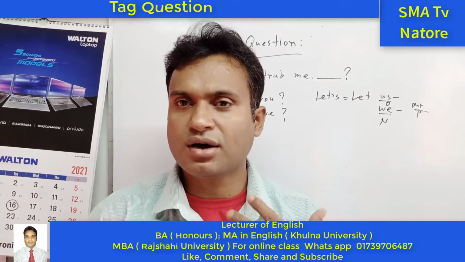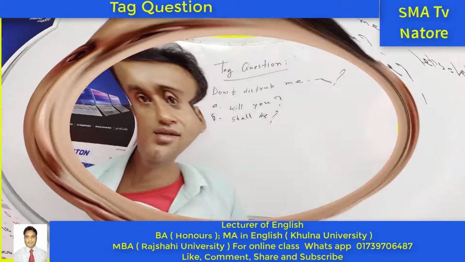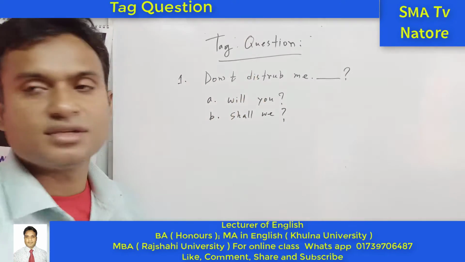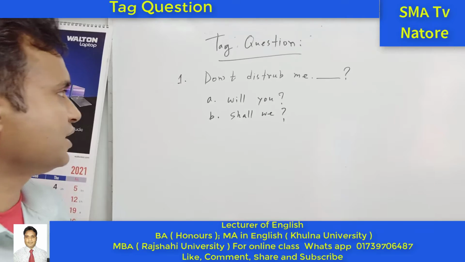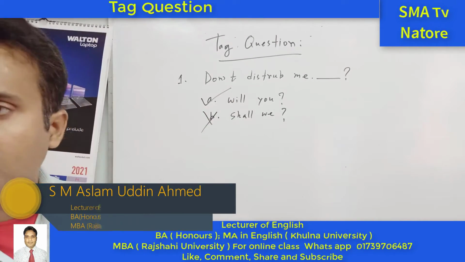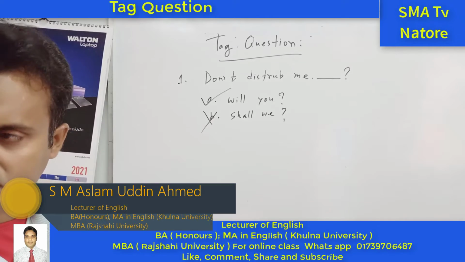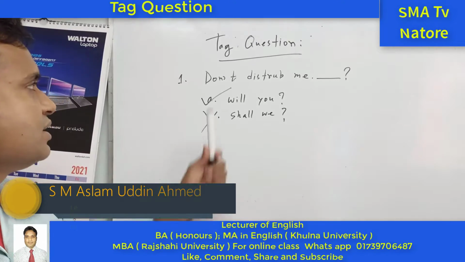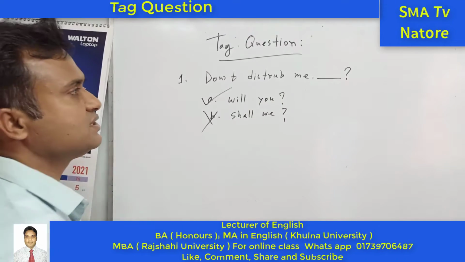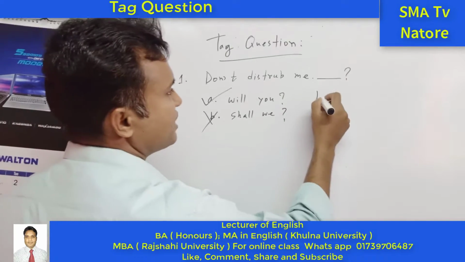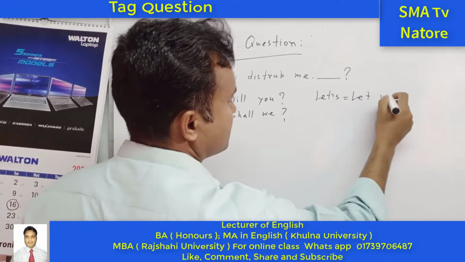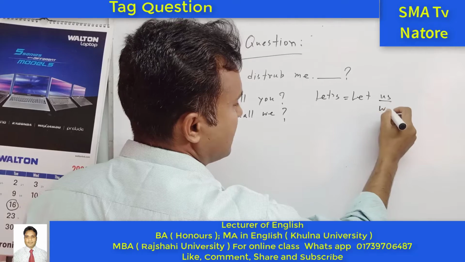Okay, so how can we find out? Tell me which one is the right answer for the tag question. A number. Okay. B number is wrong. But why? Here there is no "let's". If we see "let's", it means "let us". So if there is "us", that is "we".